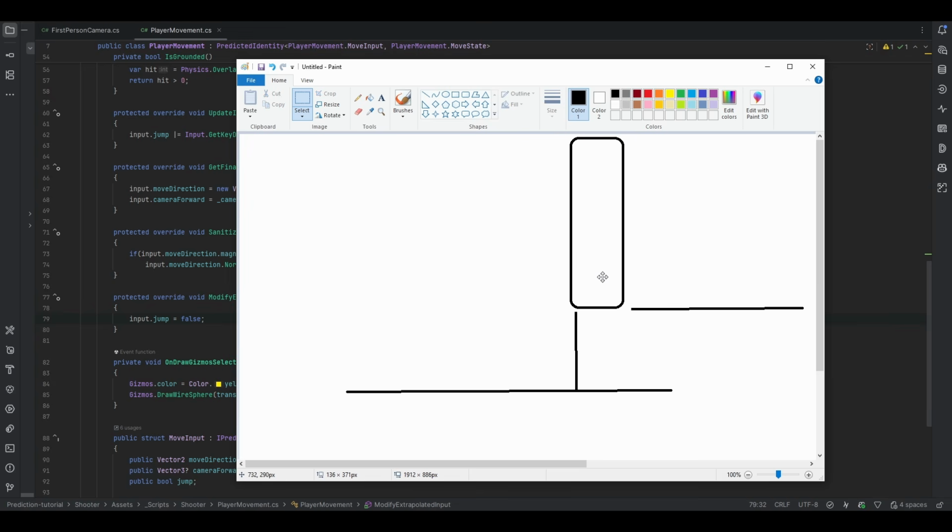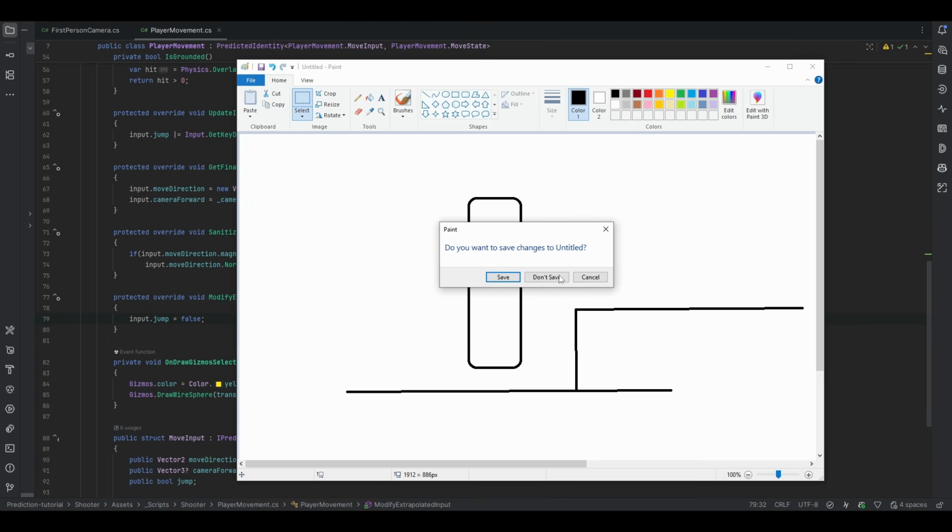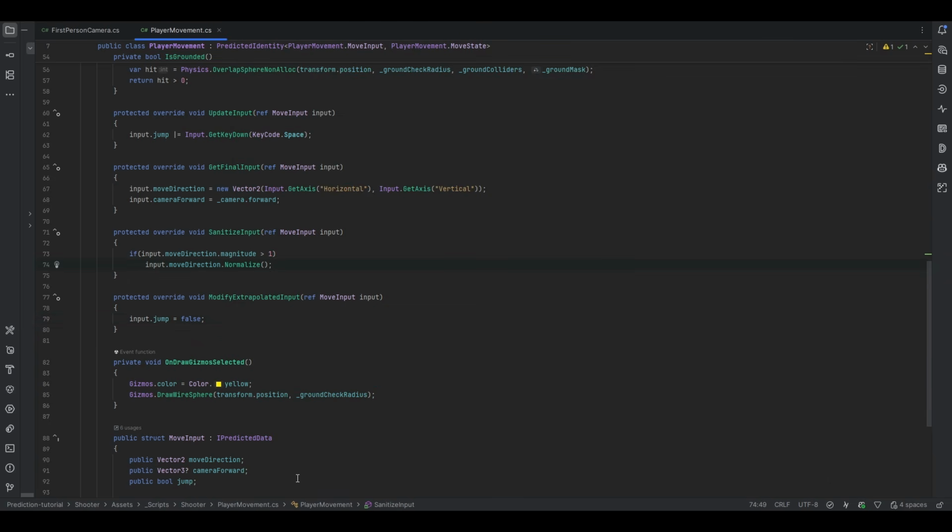But that was actually false, so that means we will now see jump up, jump, and then once it receives the information that he actually stopped pressing jump somewhere in the air here, it'll snap back to the ground. And that doesn't really look good for something like jumping. Same with shooting. You don't want false shots to happen, right? So let's say that I'm just tap firing, but you haven't received any information. On your screen, it'll look as bursts because you'll see that I'm shooting, then it'll extrapolate into the future, and then shoot, because it thinks that you're holding the shot. But then in fact, later it figures out you were never holding the shot, and then it'll go back.